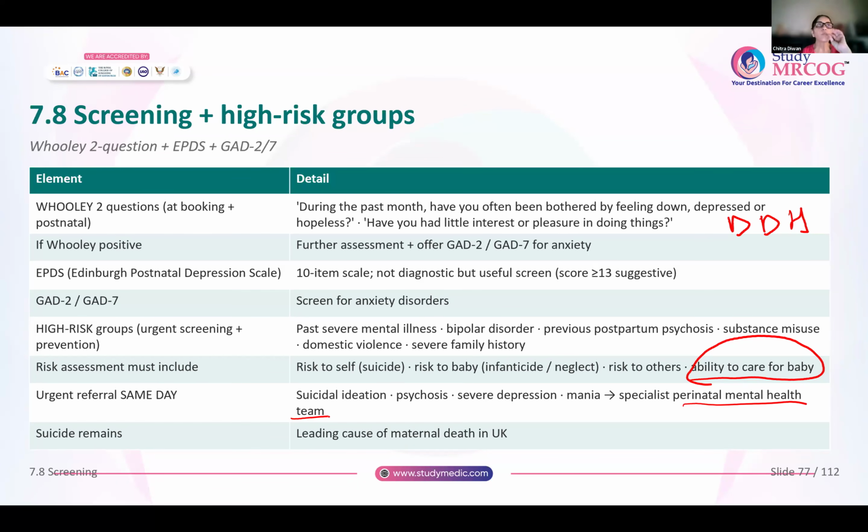Don't leave out any woman with suicidal ideas or hallucinations, delusions, or becoming manic. Don't leave these women alone. Immediate referral has to be done to the perinatal mental health team. Why? Because suicide is one of the leading causes of maternal death in the UK.